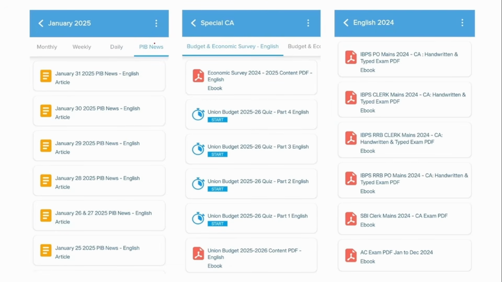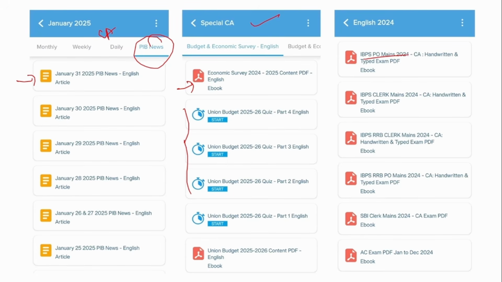Next, we also provide you the PIB news apart from the current affairs. You can access our PIB news on a daily basis from this path. And as I mentioned, this special CA covers very special topics like budgets and economic survey. After reading the content provided in this PDF, you can attend the quiz given below. And next is the exam perspective PDF.